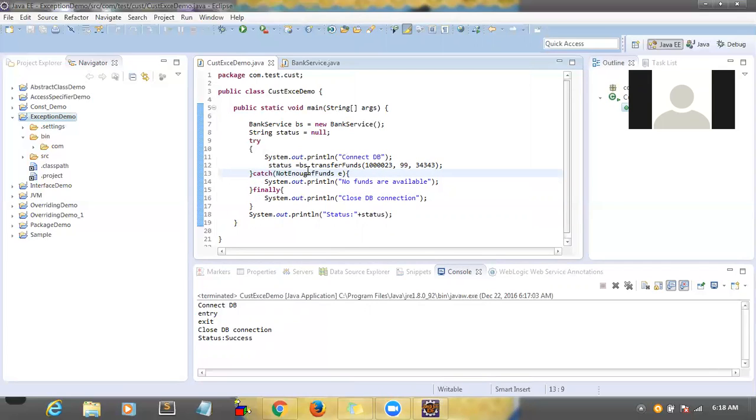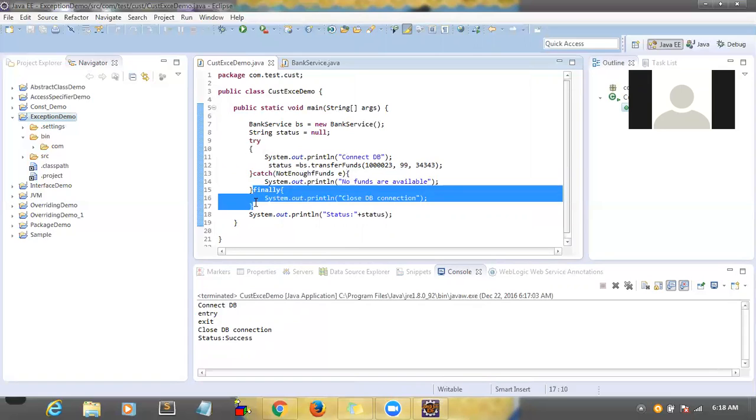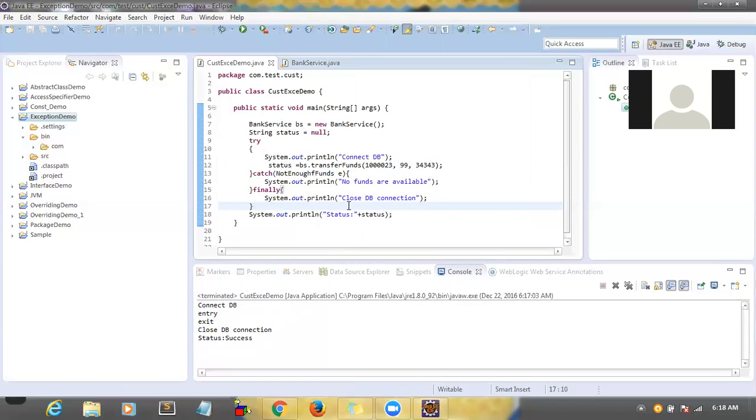Catch block is different. You can keep 100 catch blocks, no problem, but the 101st might be finally. This finally will execute always. Say for instance, in this case you have not kept a catch with exception.